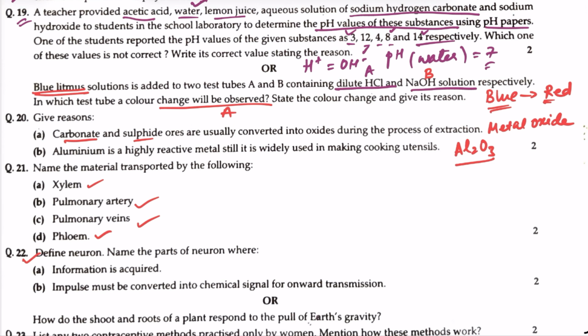Next question, how do the shoot and roots of a plant respond to the pull of Earth's gravity? Shoot grows away from gravity, so it shows negative geotropism. Roots grow towards gravity, so they show positive geotropism.